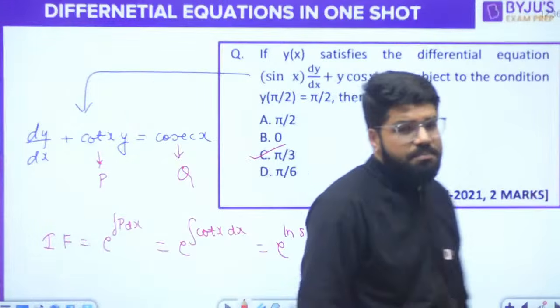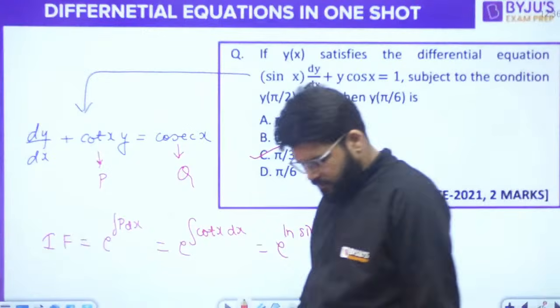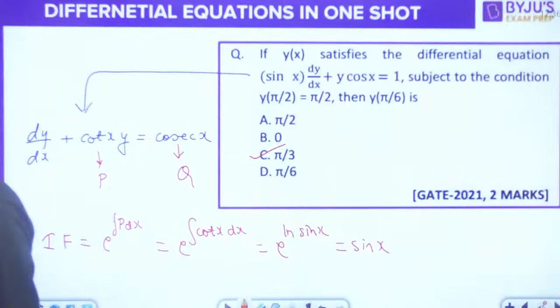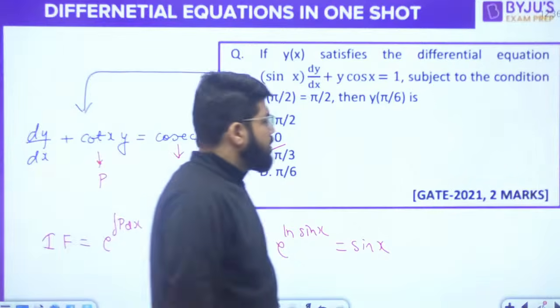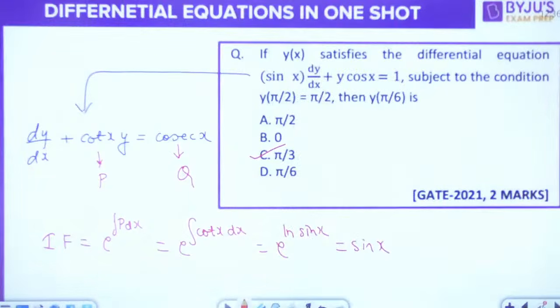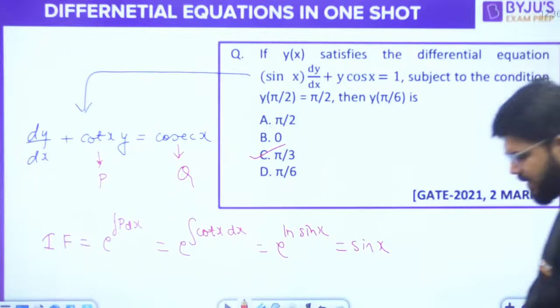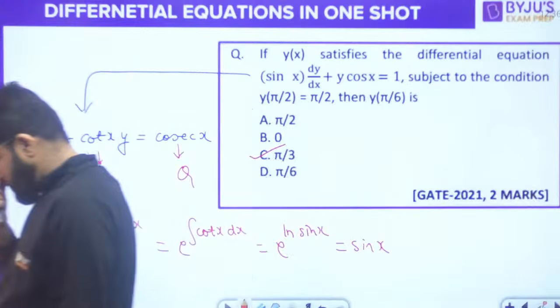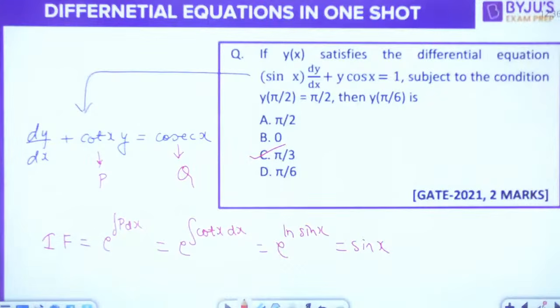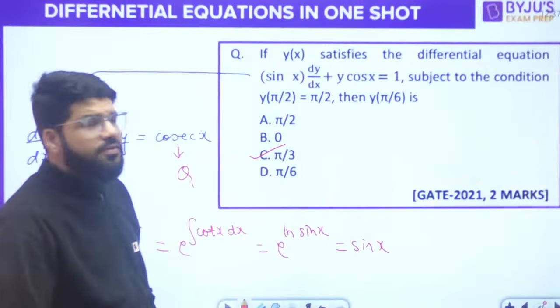MCQ question, 2 marks, simple one, option number C. It's the option number C, dear. Correct? The correct answer here is option number C. That is pi by 3. चलो चलते हैं फिर अगले क्वेश्चन की तरफ.